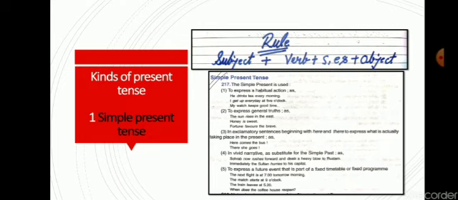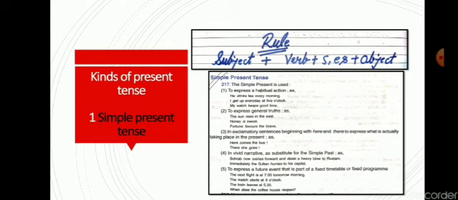Now I will discuss the kinds of present tense. At first, what comes? Simple present tense. In simple present tense, what is the rule? Subject, then verb first form, after that, object. In verb first form, we use s or es.